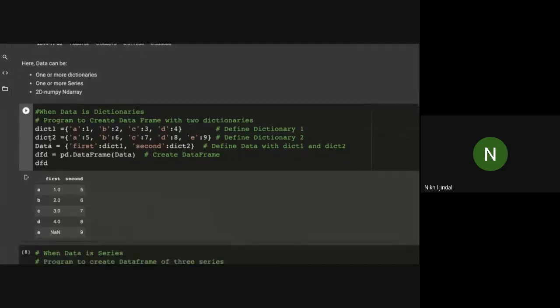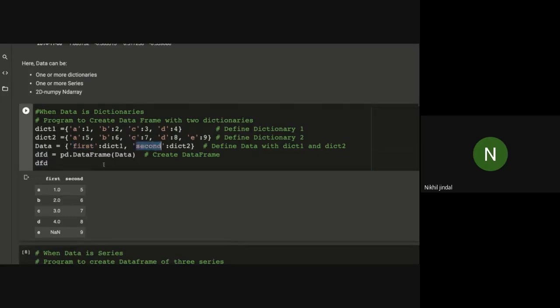Now I'm passing this data, that is the dictionary of dictionaries, as a parameter in the data frame function. So you can see now what it will do. Here you can see we have two columns, first and second, and the values of first and second are the dictionary values. So here A, B, C, D, and E are the index values.